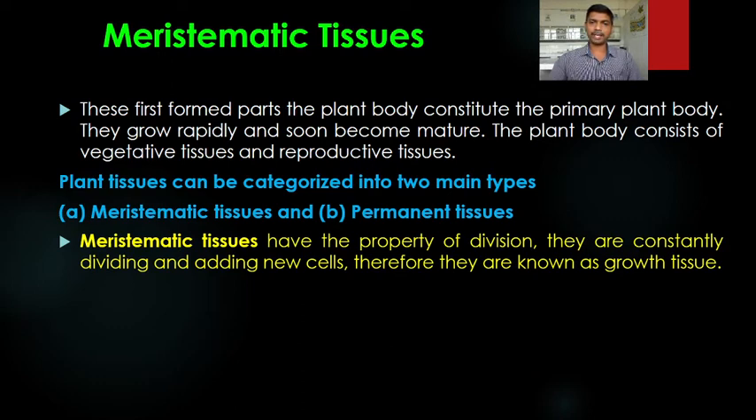They have the property of cell division. They are constantly dividing and adding new cells. So the growth is possible because of the meristematic tissues. Therefore, they are known as growth tissue.